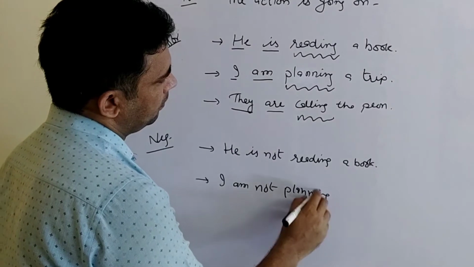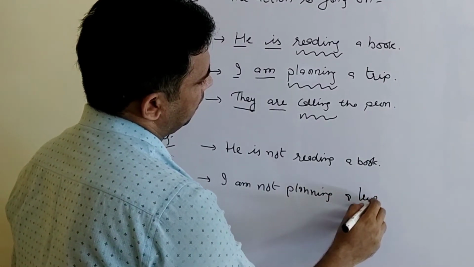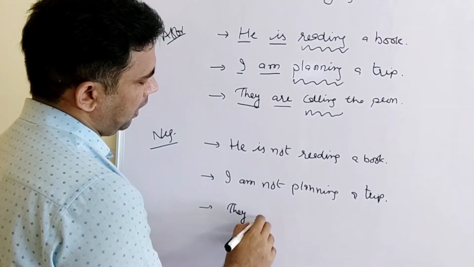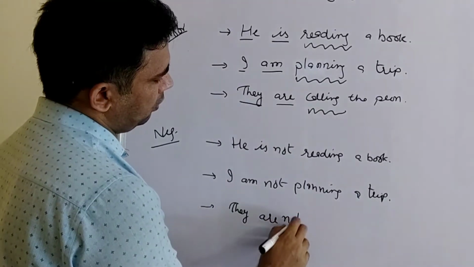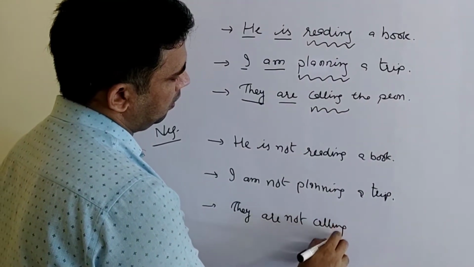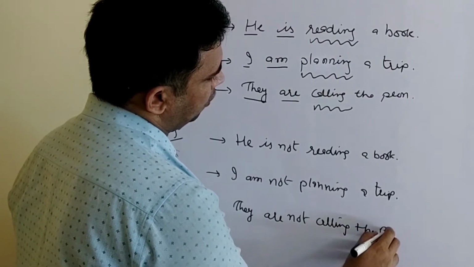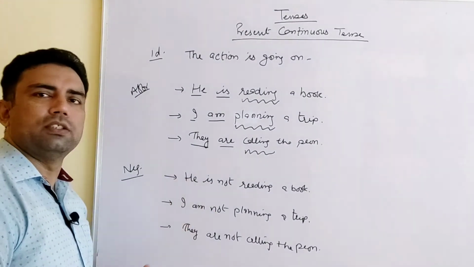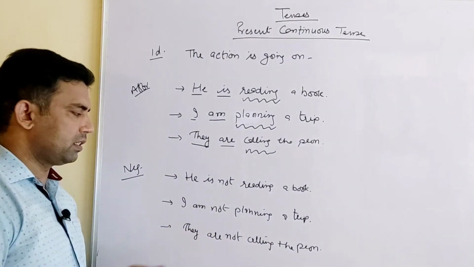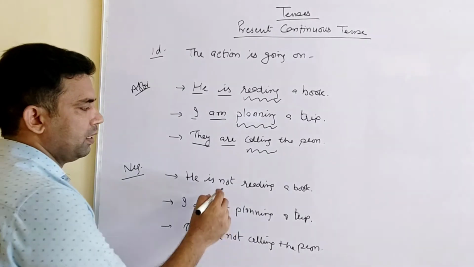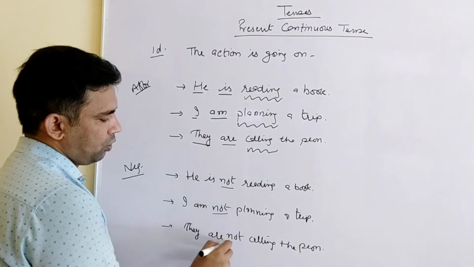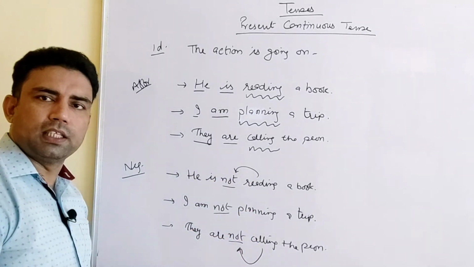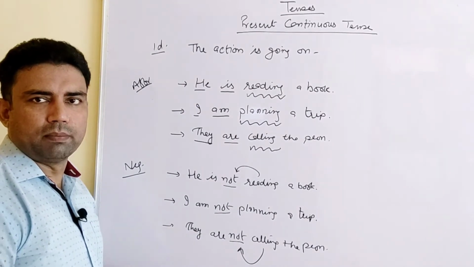The second one, I am not planning a trip. The third one will be, they are not calling the peon. How is it? It's very easy. He is not reading a book. I am not planning a trip. They are not calling the peon. You can see not is just inserted before the main verb, right? There is no other place fixed for not except before the main verb.